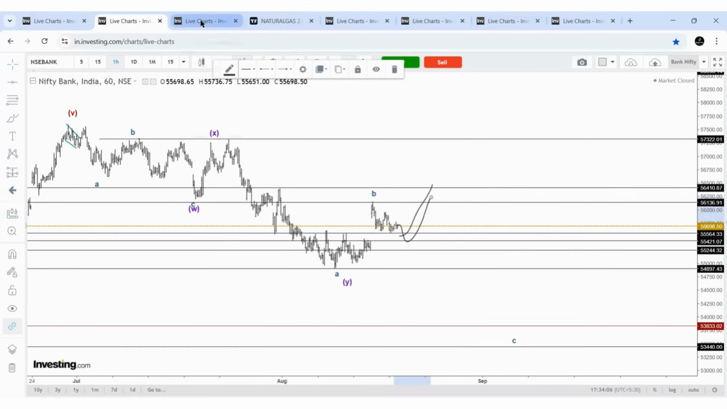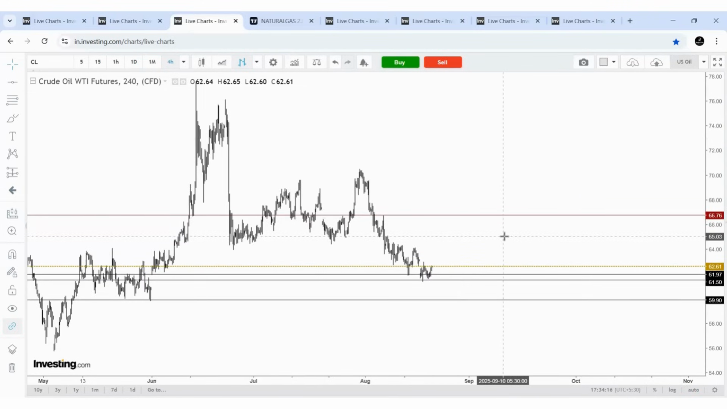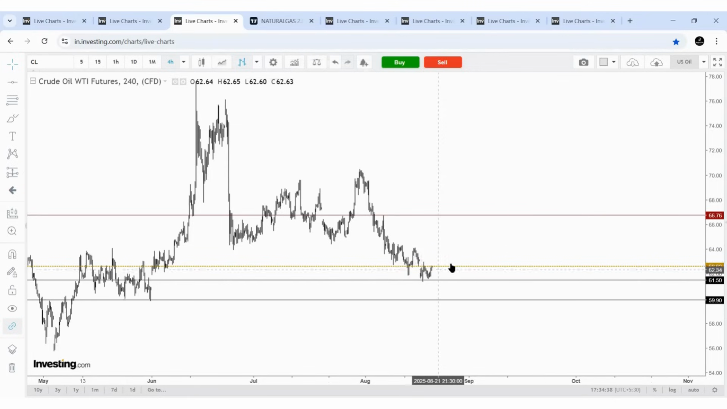Now let us move on to the commodities. First one, crude oil, same approach, nothing different here. When the price was trading here, we expected 62, and based on this price action, I said in my previous video that there was a chance for one more low, which could come to 61.50. You can see the price touched 61.5 and is reversing now.